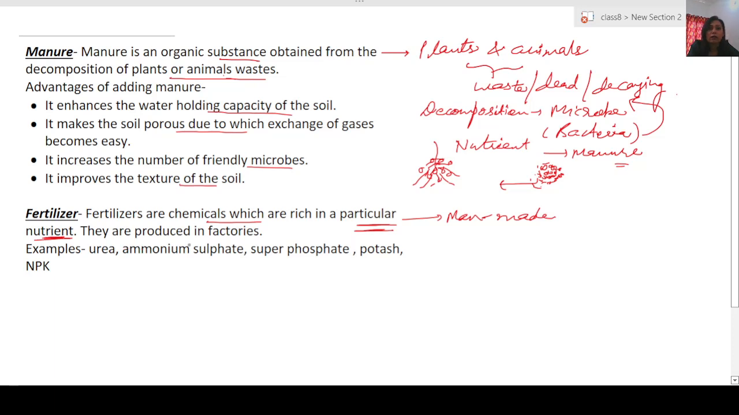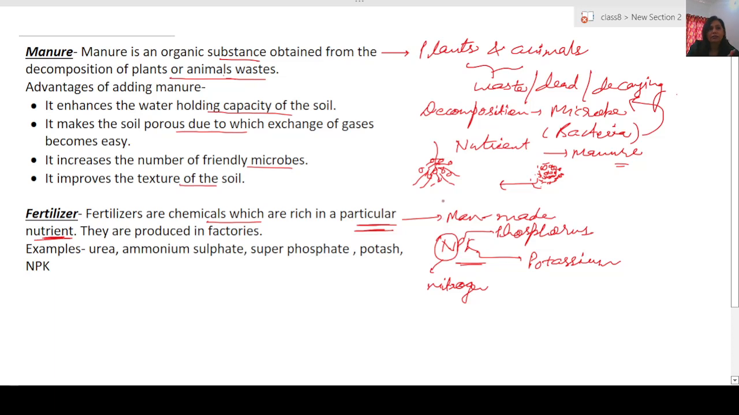In the market also we have NPK. NPK means a fertilizer which is rich in nitrogen. N stands for nitrogen here, P stands for phosphorus, and K stands for potassium. Now see here, in this case we are making a fertilizer which gives only 3 nutrients to the soil, that is nitrogen, phosphorus and potassium. So it is rich in only 3 types of nutrients and not in all the nutrients.